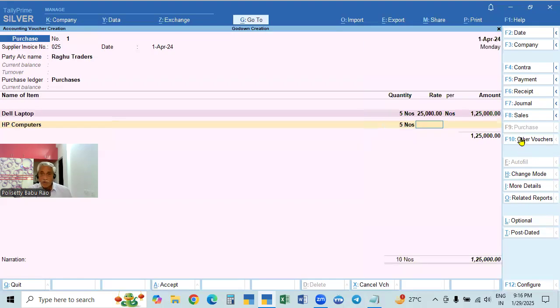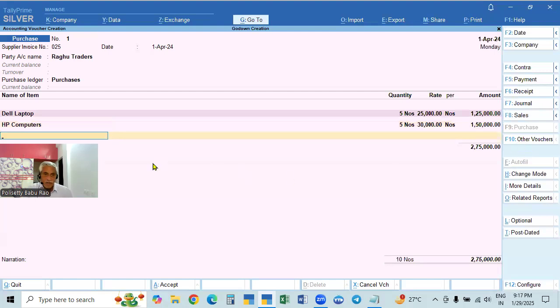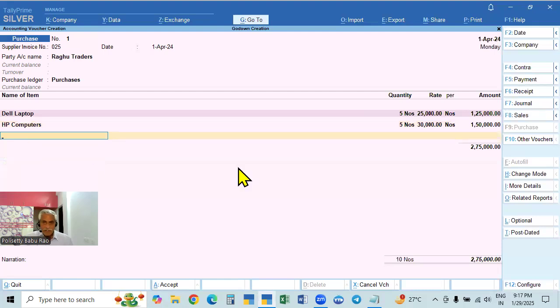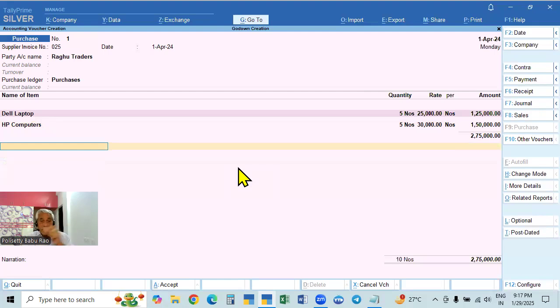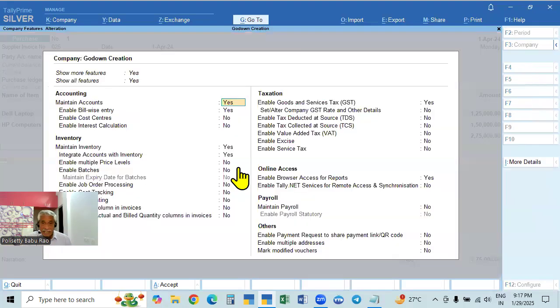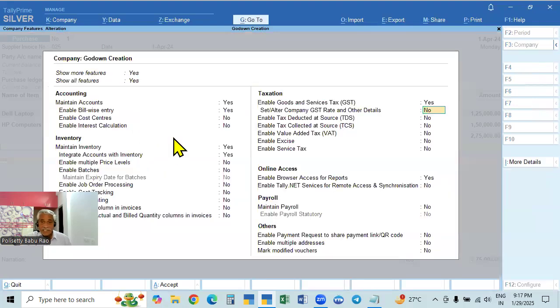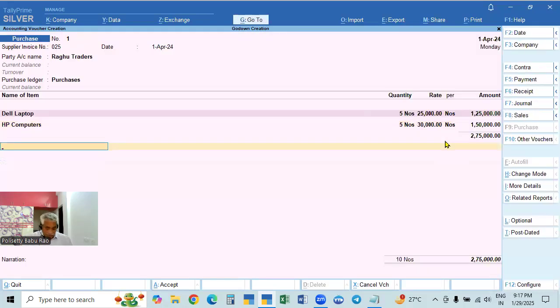Now here also we purchased 5 numbers, that is 30,000 for example, 30,000, 60,000. Okay. There are some other items that we will also create, but only 2 items are there now. Now go down. Now you have to give the taxation, because we enabled the tax details, the GST option also, that is why here we have to calculate tax also.